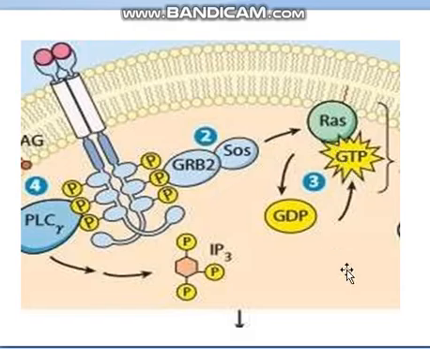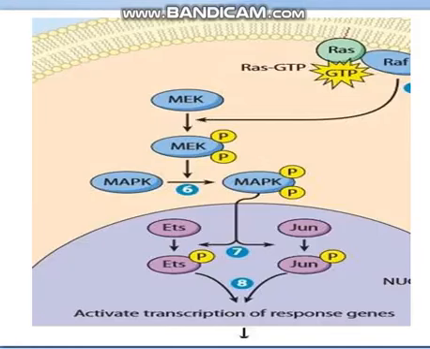So the third process will be, you will have activated RAS protein. What will this activated RAS protein do? It will activate RAF protein. Okay, so this RAF protein is going to activate the MEK enzyme, and this MEK enzyme is going to be phosphorylated, and after that the MAP kinase is activated through phosphorylation, right? And this activated phosphorylated MAP kinase will go inside the nucleus.